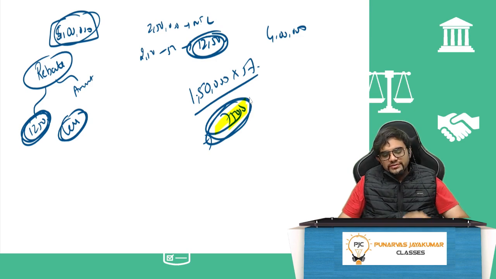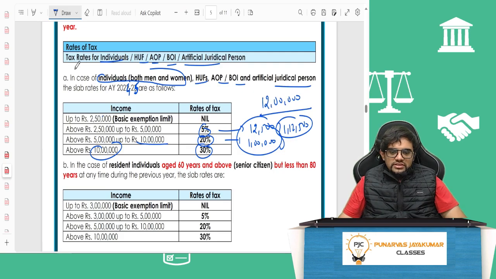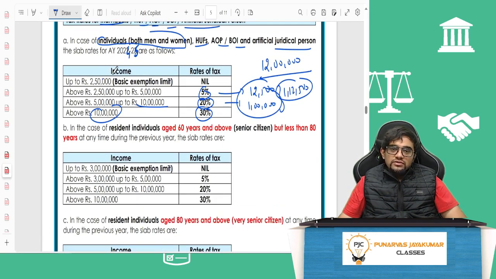This is the slab rate. Guys, up to 2,50,000, nil. You have to remember this. 2,50,000 to 5 lakh, 5%. 5 lakh to 10 lakh, 20%. Above 10 lakh, 30%.